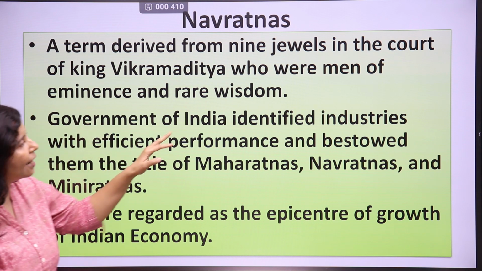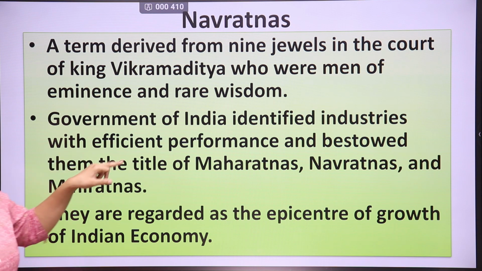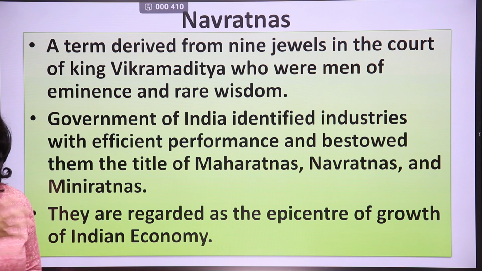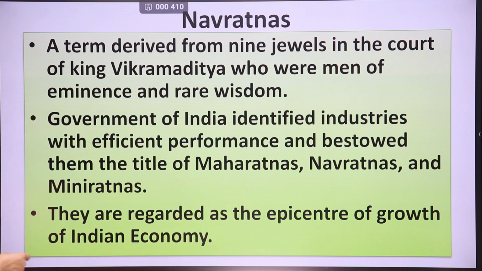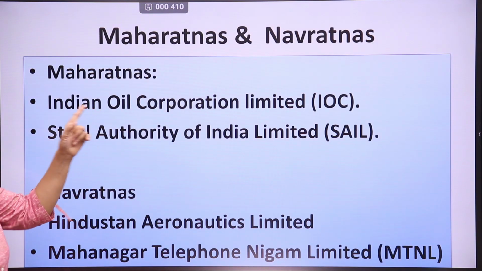Then the Government of India identified industries with efficient performance and bestowed on them the titles of Maharatnas, Navratnas and Mini Ratnas. These are 3 categories of efficiently performing public sector enterprises. They are regarded as the epicenter of growth of the Indian economy. They were very good for Indian infrastructure development and development of the economy of India, and that's why they are known by these names, Maharatnas and Navratnas.